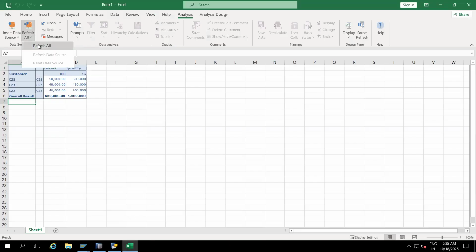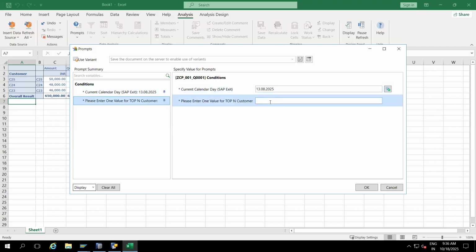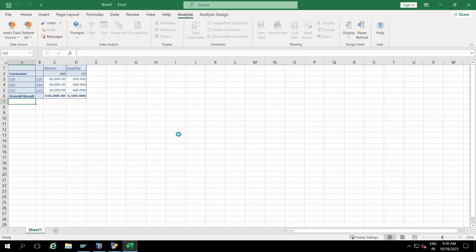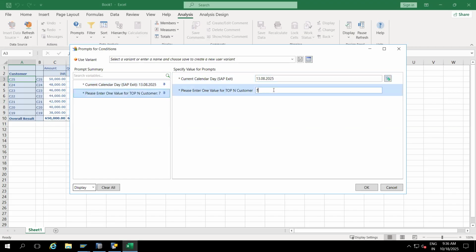If I do refresh again, okay, now you can see it. It won't allow any hash values. In real time, it won't allow null values, blank values. Even if we have C25, 23, 20, 29, assume one more record where the customer is blank. Customer number is not there, but amount and quantity is there. That time it will not allow, because we selected a different option without initial.